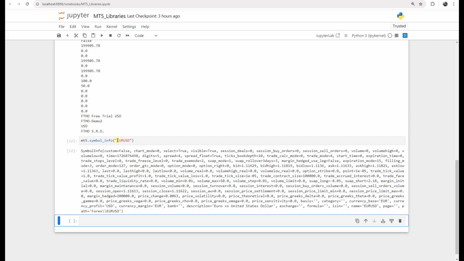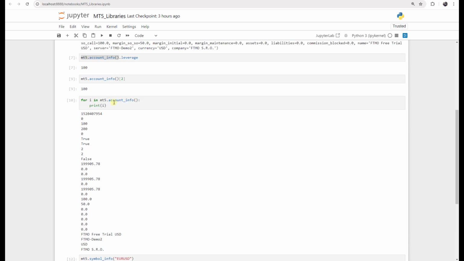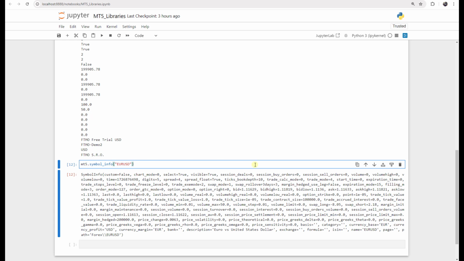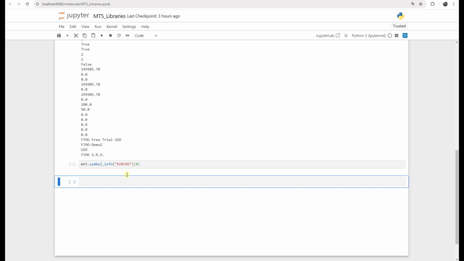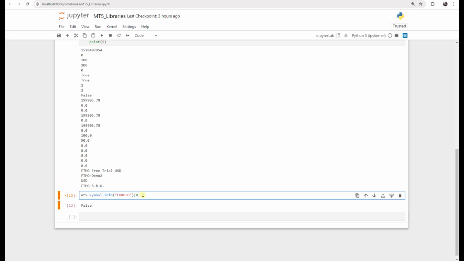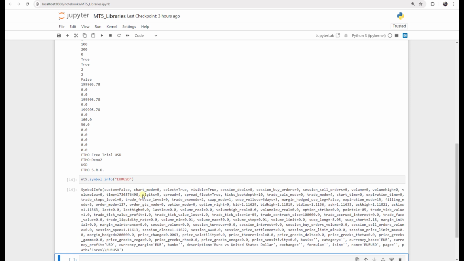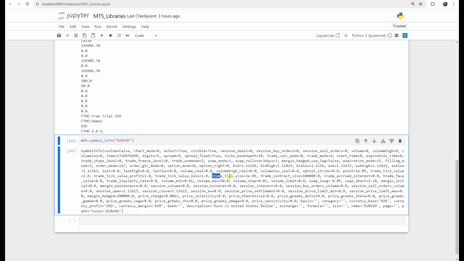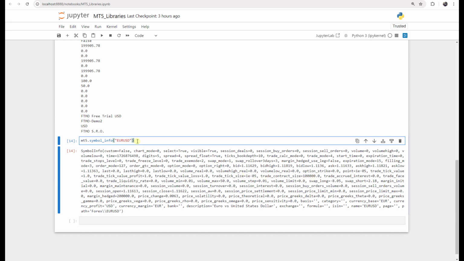Okay, for each symbol, for Euro USD, we have lots of data, and it is very similar to account info. We can go through all of them, and we can even choose them, like saying, okay, for example, return me the first one. It is false, for example. We can go through all of them. And here, one of them is the trade tick size, for example. And one of them is point. We can say just point.